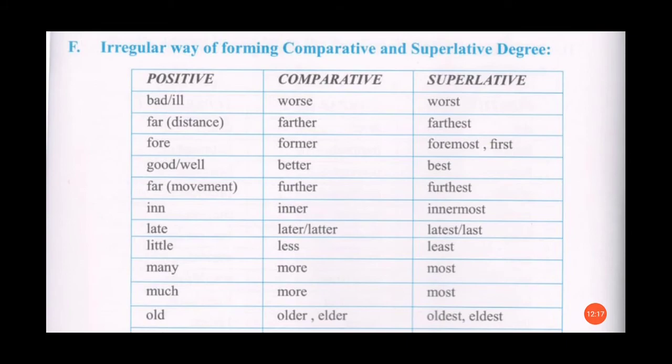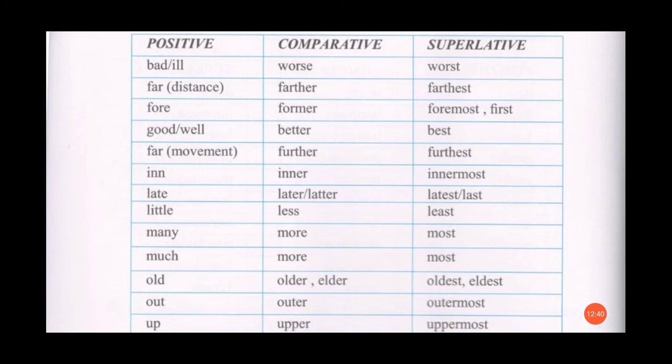Now there are some more adjectives in which the word changes completely. For example, bad or ill. If you have to change the degree of bad or ill, the word will become worse, worst. Bad will change into worse, worst. In the same way, ill will change into worse, worst. Far. Far will become farther, farthest. Former, foremost or first. Good will become better, best. In this way you can learn these words.